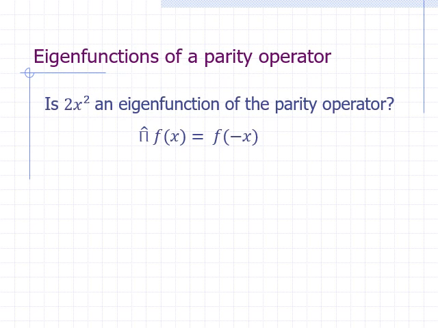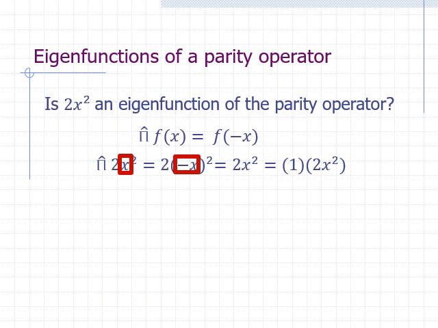Is 2x squared an eigenfunction of the parity operator? The parity operator is defined such that when applied to a function of x, we just replace every occurrence of x by negative x. Let's apply the parity operator on 2x squared. Replacing x by negative x, then squaring, gives back 2x squared, which we can write as 1 times 2x squared. Therefore, we say that 2x squared is an eigenfunction of the parity operator with an eigenvalue of 1.